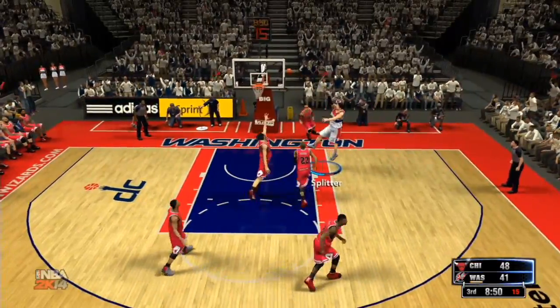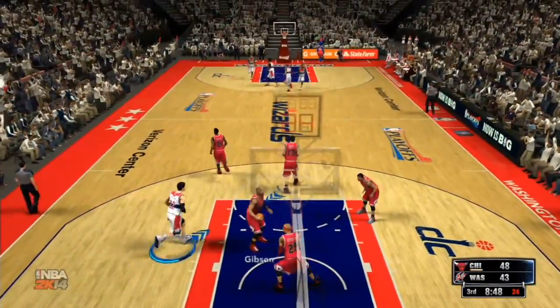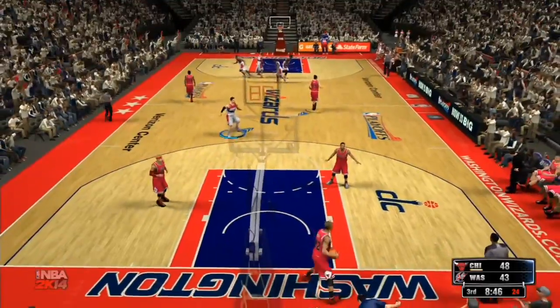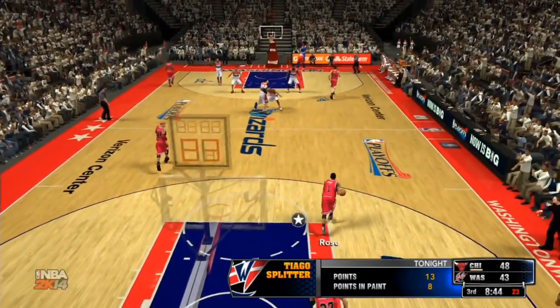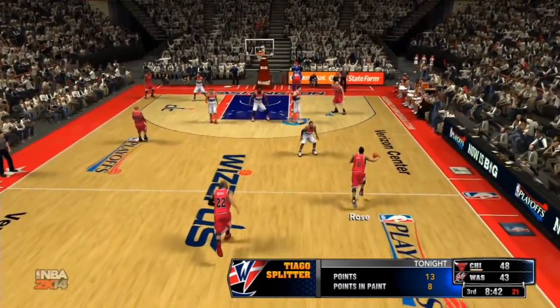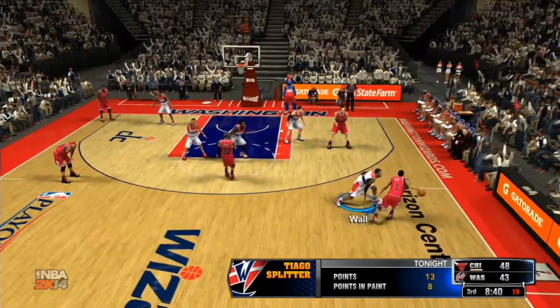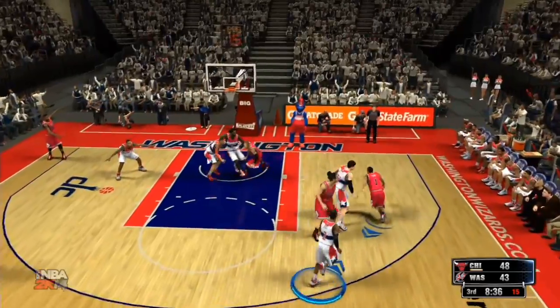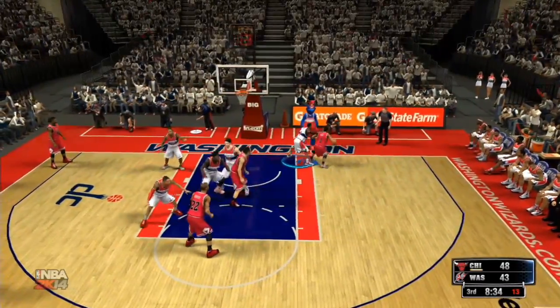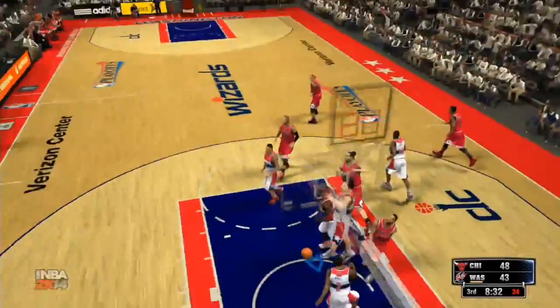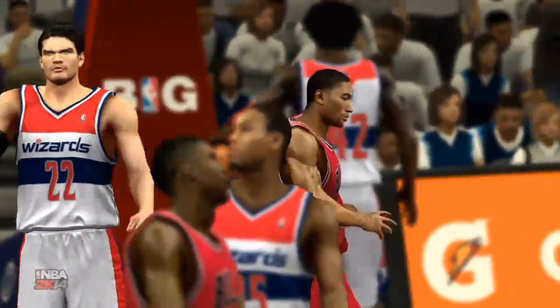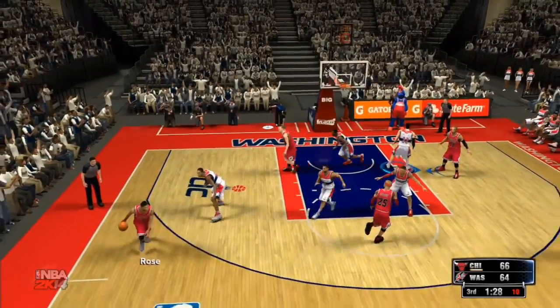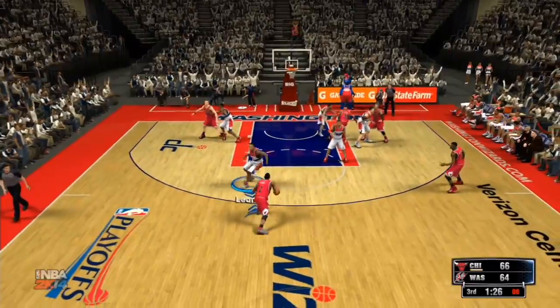And, oh my goodness, he tipped it to Splitter in a miracle play from Washington. Thiago Splitter laid it up and in as Carter tipped it right to Splitter, who was hustling down the court for the rebound of a full court shot Washington accidentally took, I guess. And now Rose with a reverse slam. But a miracle play from Washington.